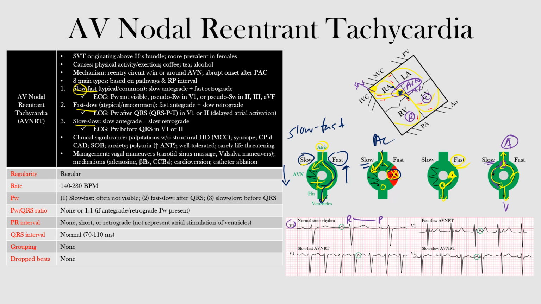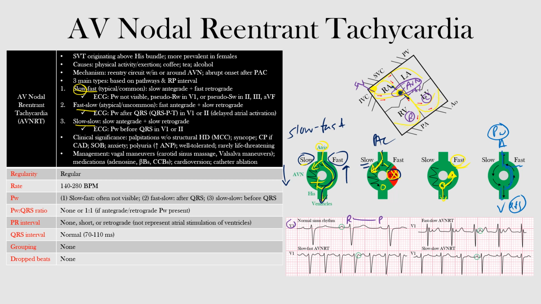Okay, so what we're saying here, I know that was a lot, but we have this circuit going on that's conducting up to the atria and into the ventricles. Because it's going up the fast pathway to the atria and down to the ventricles, we will have a short ventriculoatrial conduction. So going up the fast pathway would be really quick, and remember, our atria is represented by our P wave, or atrial depolarization, and we have our QRS complex representing our ventricular depolarization.